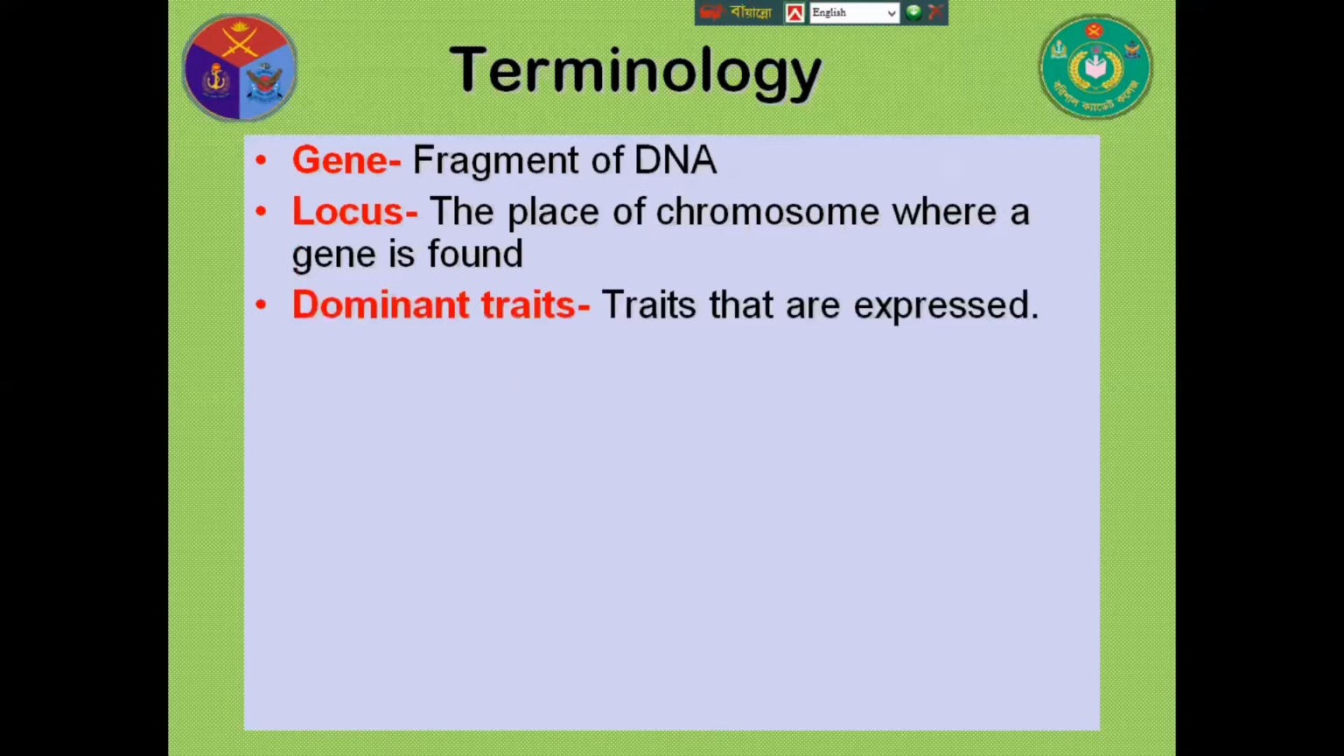Dominant traits. These traits are expressed. Actually, the characters that are expressed in the heterozygous organism of the F1 generation, even when controlled by one pair of genes. Of these two genes, one is strong and the other is weak. If in the F1 generation the strong gene and the weak gene are present, then the strong gene is expressed as that trait, so it is the dominant character.